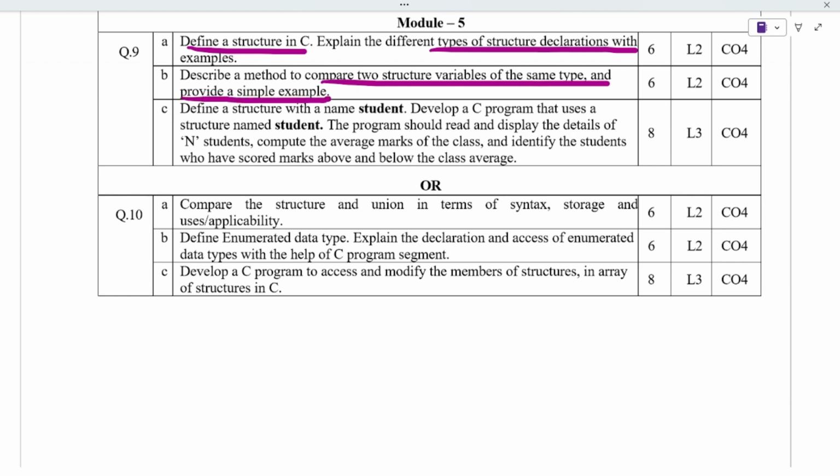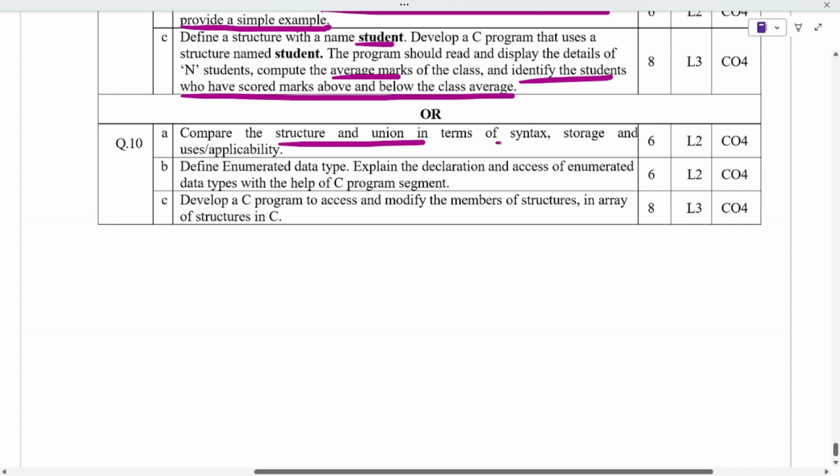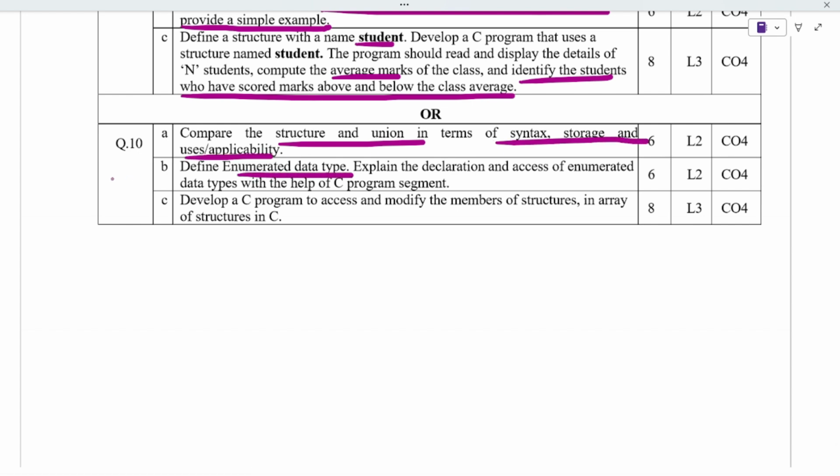Next, if you have a student name, develop a C program with a structure named student, and you have to display the details of n students, compute the average marks, and identify the students who have scored above and below the average. Next is structure and union with syntax, storage and uses or applicability. Enumerated data type is also one of the important questions, and declaration and access of enumerated data types. And next is to modify the members of structures in an array. You have to develop a C program.